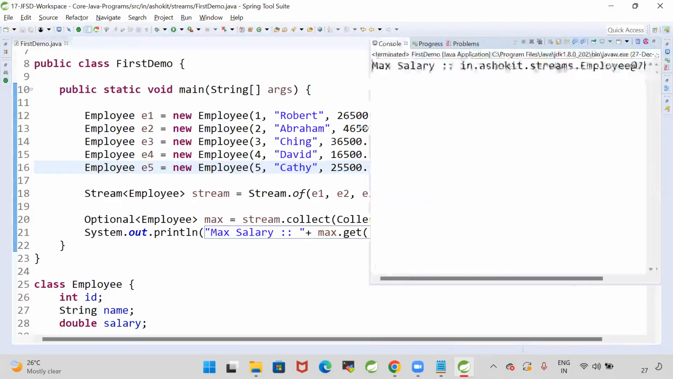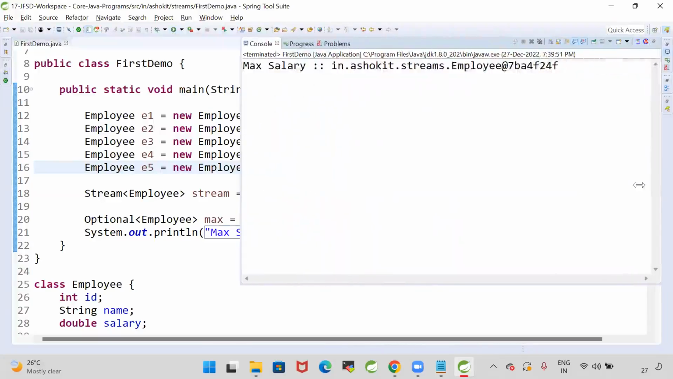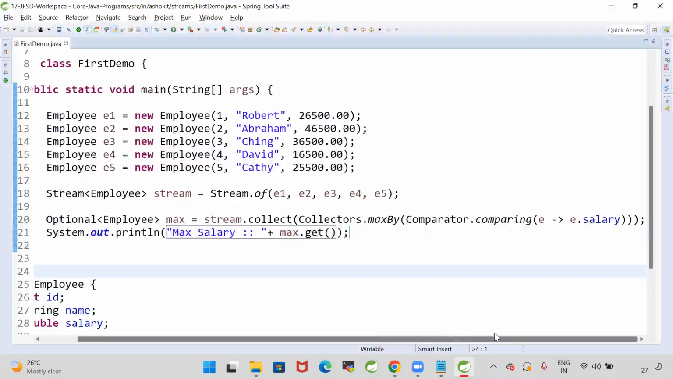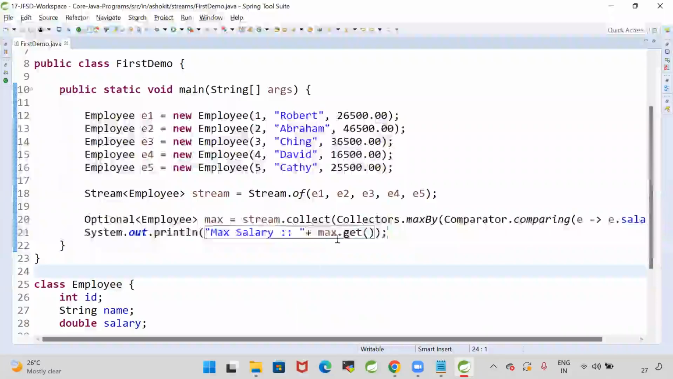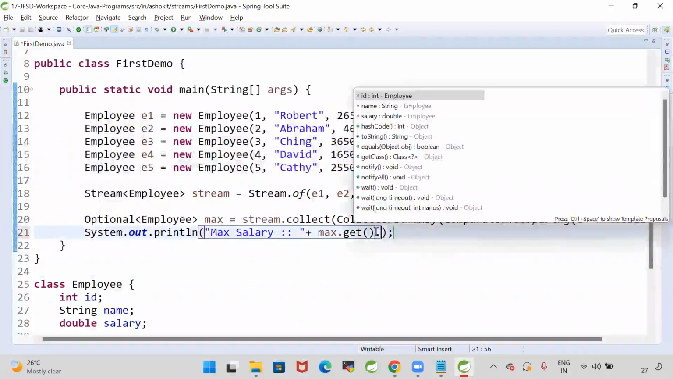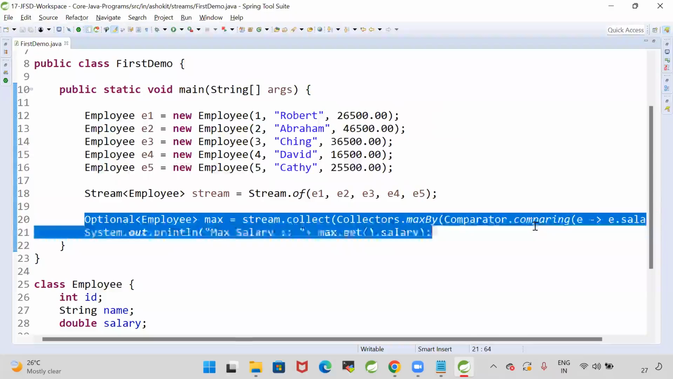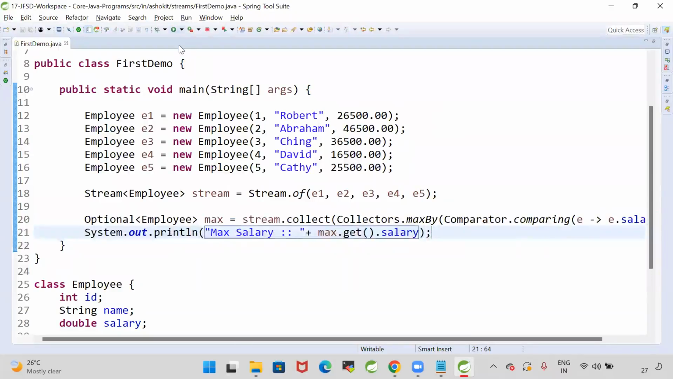Maximum salary: it is getting one employee object. E of E dot salary. It is returning the employee object who is having the maximum salary. So when I get that employee object, from that employee object I'm trying to access salary.